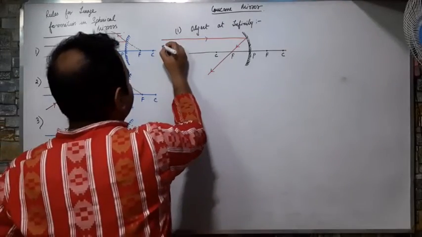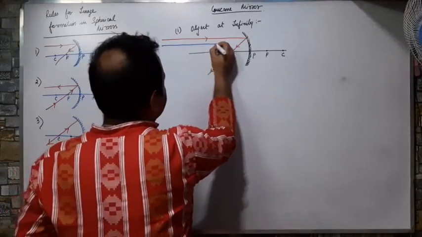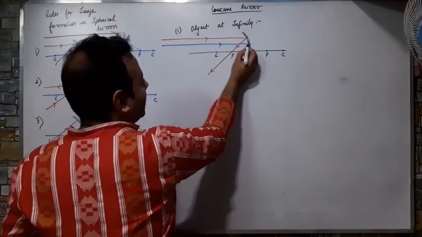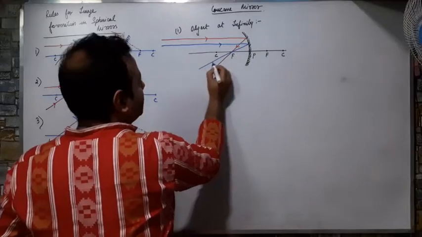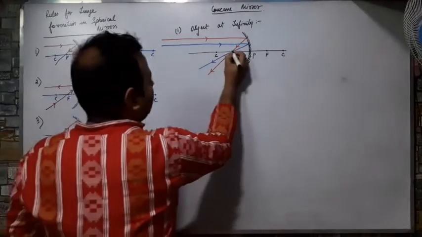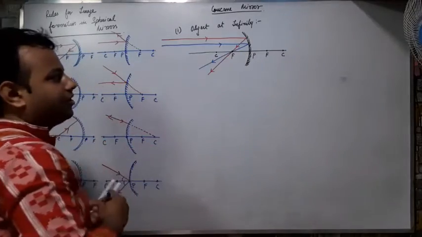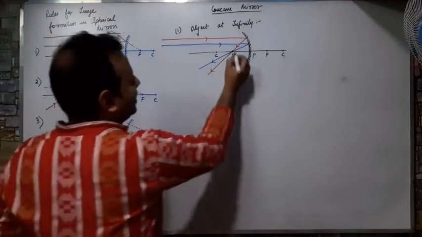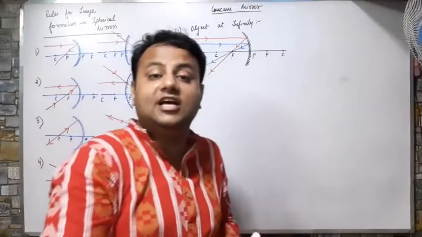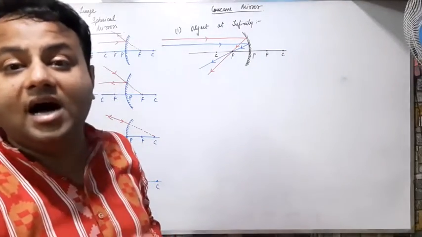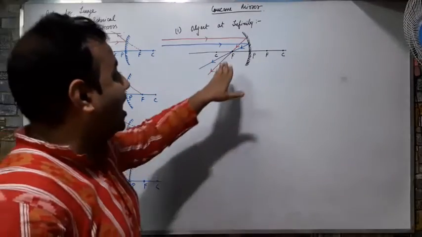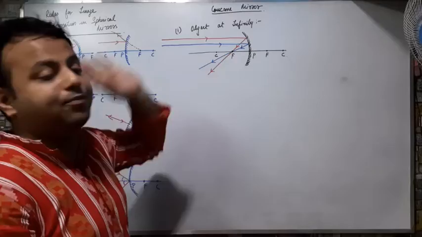Again one random ray. What will happen? It will again pass through F. So I am getting that these 2 rays are meeting at a point F. I have told you earlier that whenever 2 real rays meet, that is called an image. Actually, that is called a real image. So I am getting a real image at point F.